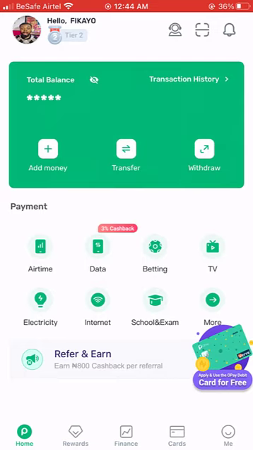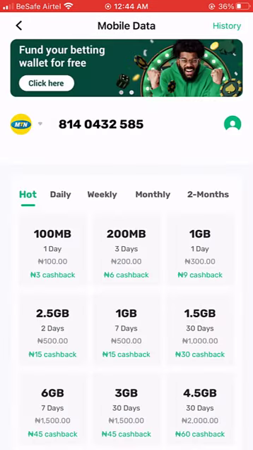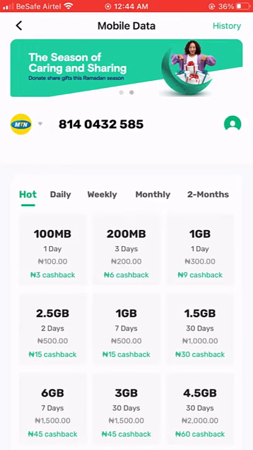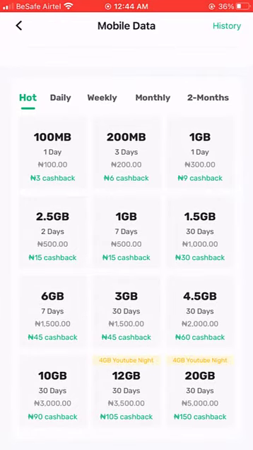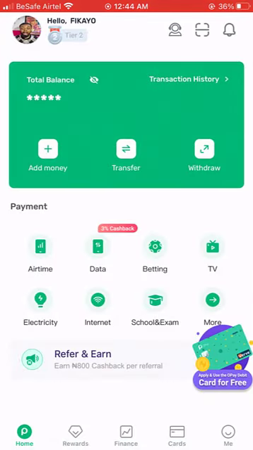If you go to your data also, you can see if you buy 100 MB for 100 naira, you get paid 3 naira. 200 MB for 200 naira, you get 6 naira back. And if you scroll down to the big 20 gig for 5,000 naira, you actually get 150 naira back, which our regular banks do not do. So this is another way, and if you accumulate this, it can turn into something you can use